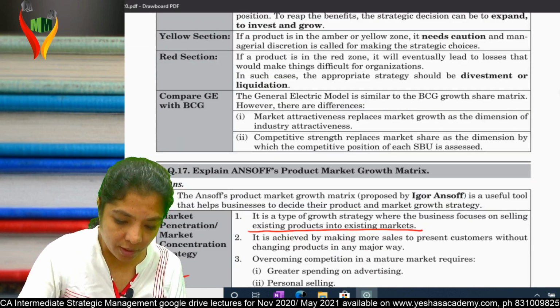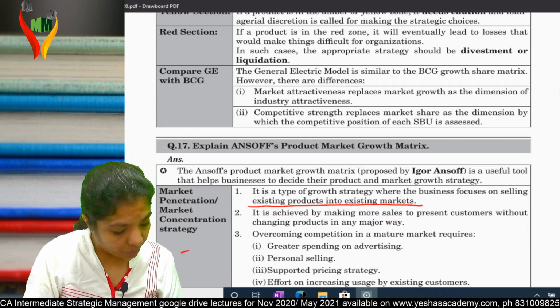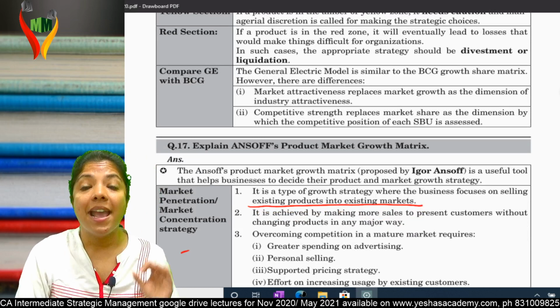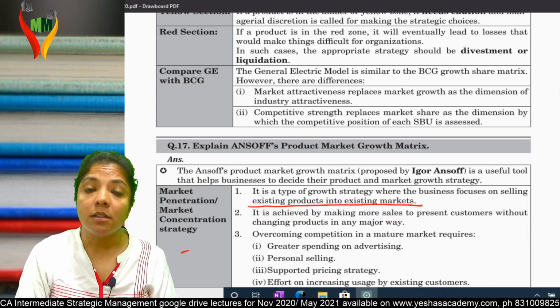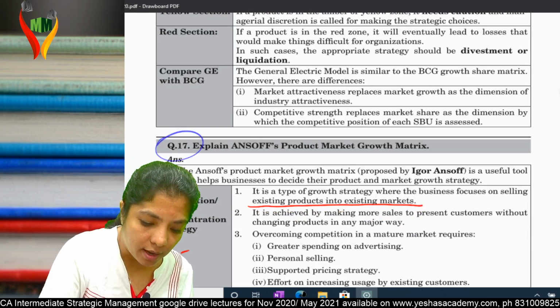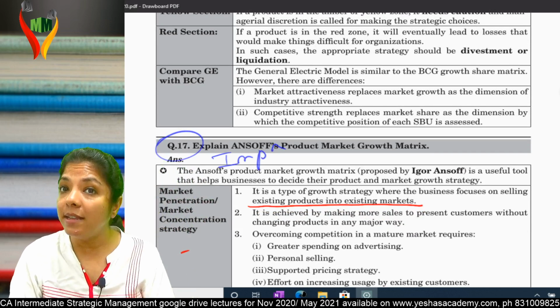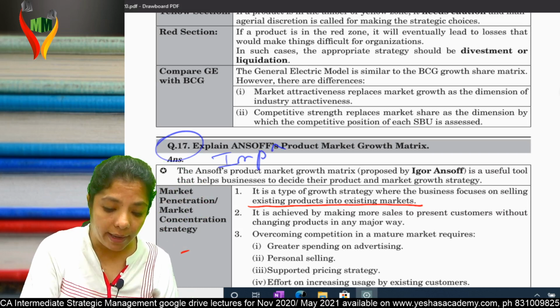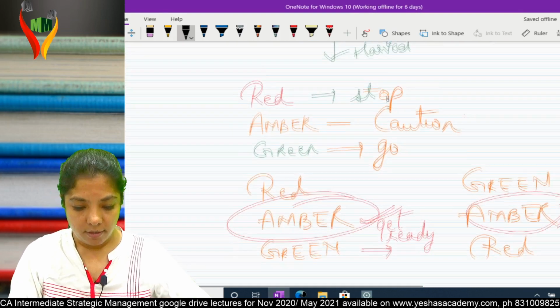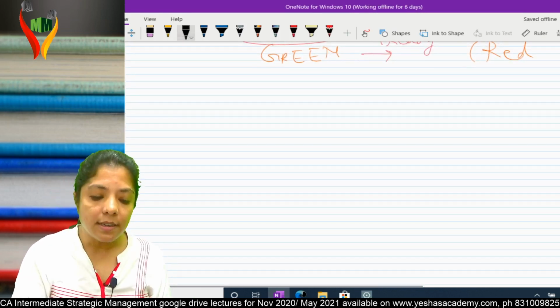Am I clear? Now come to question number 17. What is question number 17? Explain Ansoff's product market growth matrix. Again, a very important one. Explain Ansoff's product market growth matrix. So let's understand.